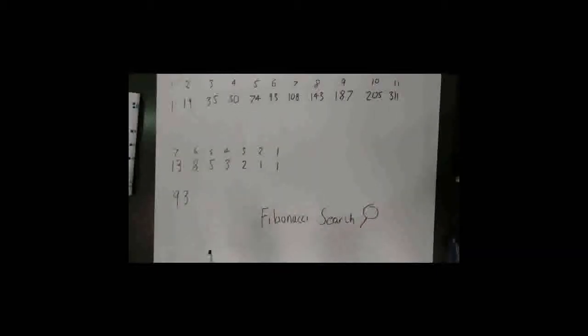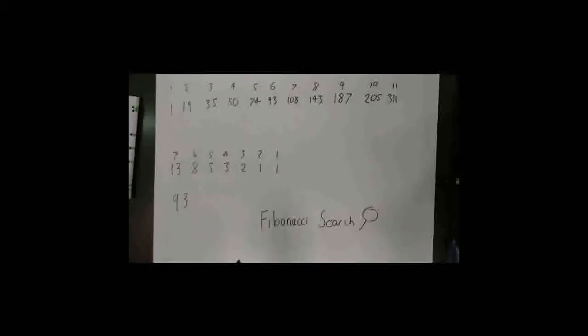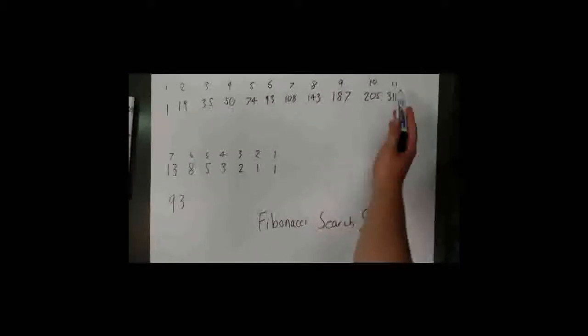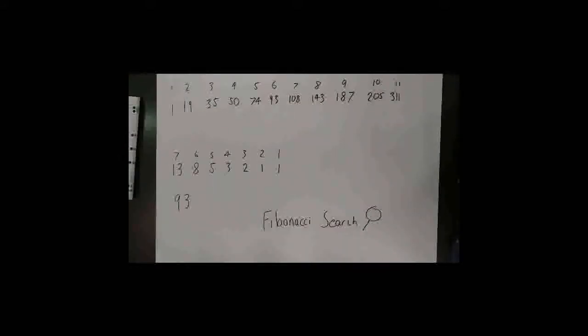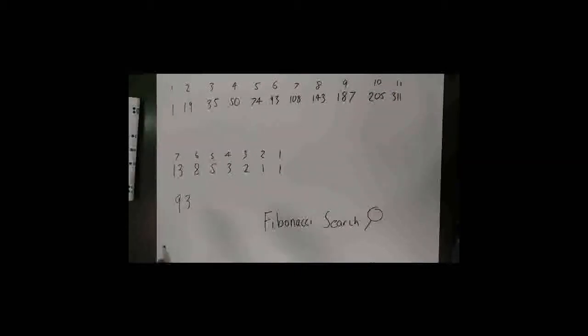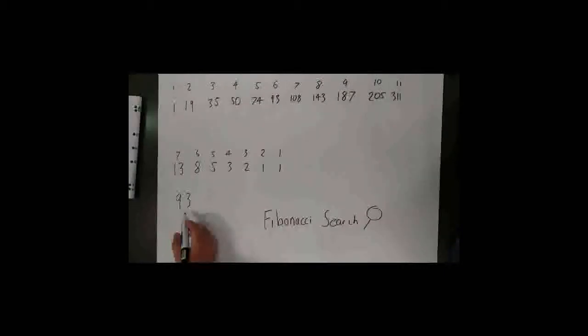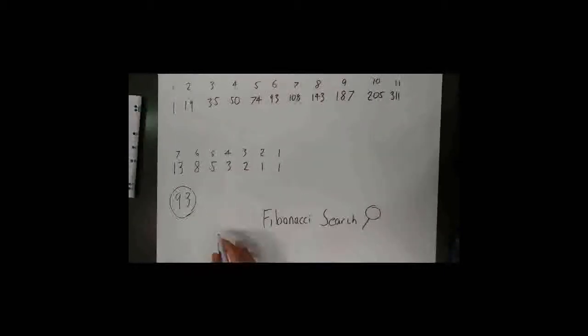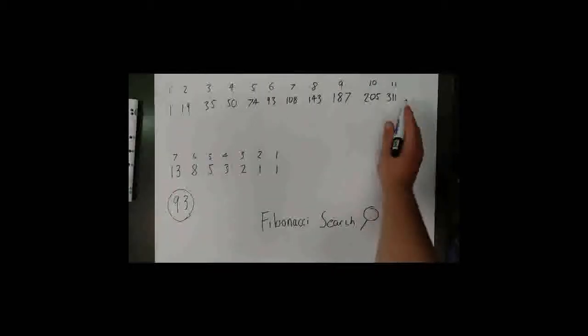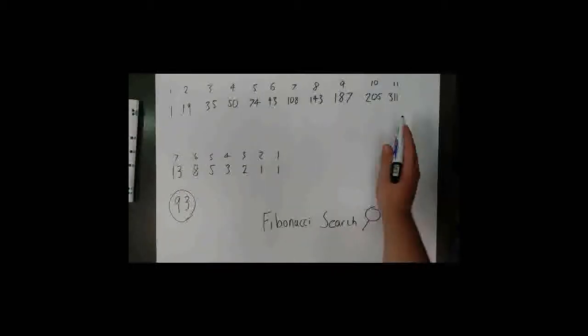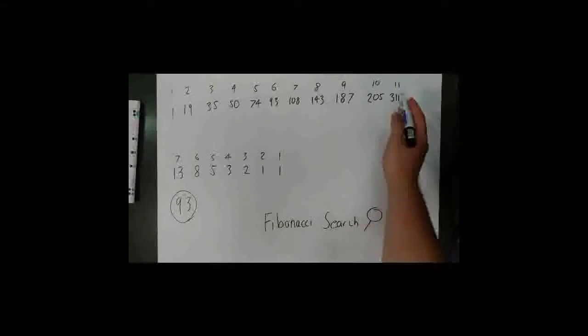And we need to choose a Fibonacci number that is the smallest that is bigger than the length of our set. So the length of our set here is 11. So the smallest Fibonacci number bigger than 11 is the 7th Fibonacci number, 13. And what we do is we decide a number we want to find. And let's say we want to find 93. We take our first Fibonacci number and we check position 13. Now, we don't have a position 13 number, so we go to the next highest one, which is 11.